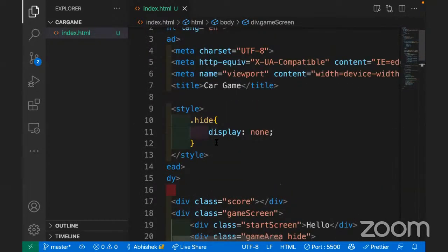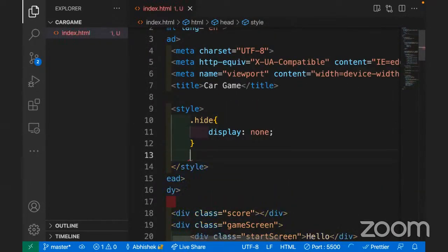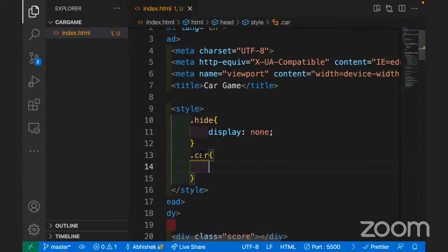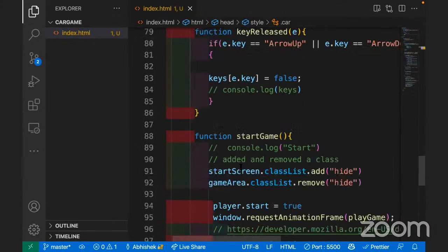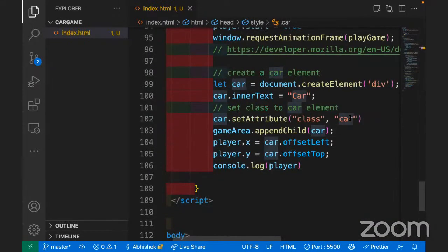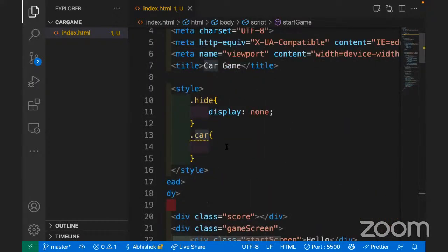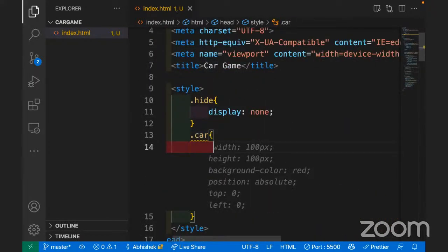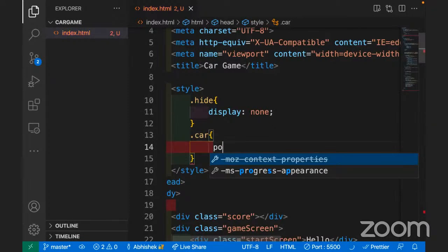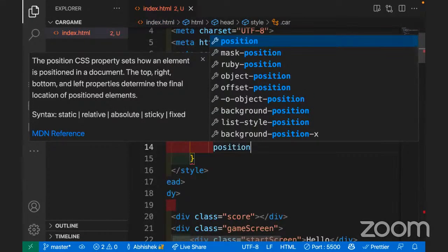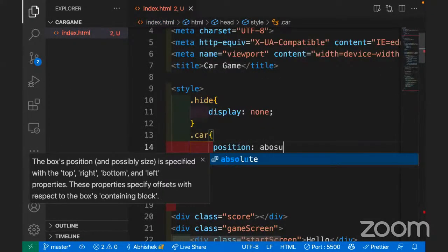Okay, so we are here. Let's put our car. If you remember, we gave a class to our car, and the name is car. So I'm defining some CSS for the class. I'm using positions, though you can use anything. So position absolute.